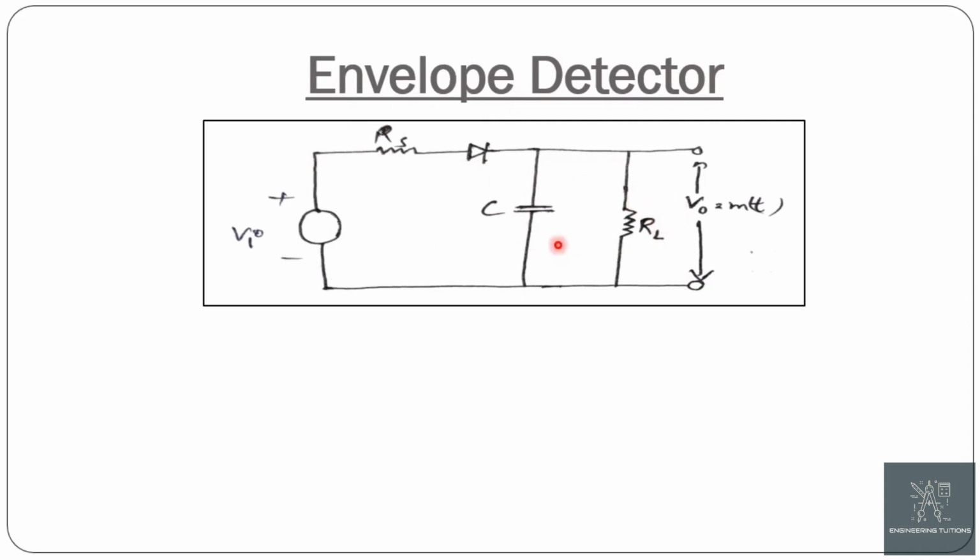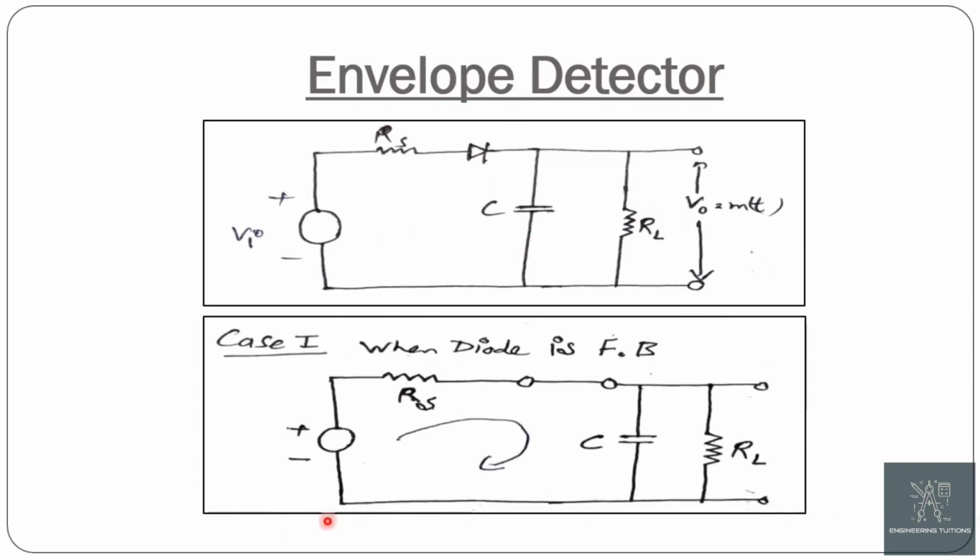The AM signal is applied at its input. Here there are two cases: when a positive cycle is applied and when a negative cycle is applied.